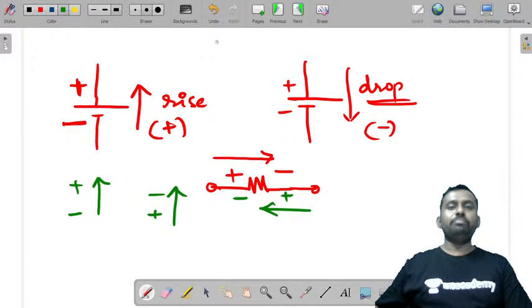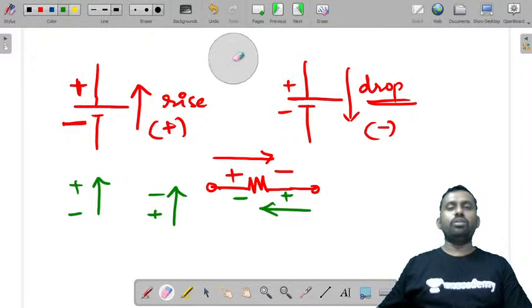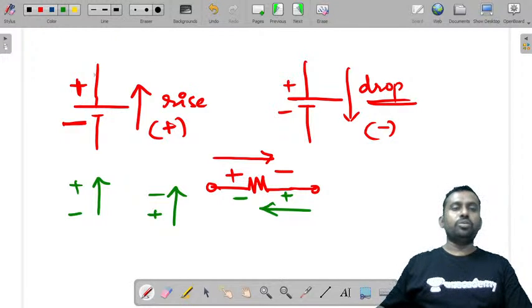Now some people, or some faculty, or some books will say that if the current is taken in this direction, plus to minus, it is a rise in voltage, and if it is in the opposite direction, from minus to plus, it is a drop in voltage. There is nothing wrong in that, but it depends on who has to follow it. So you can take any of these.